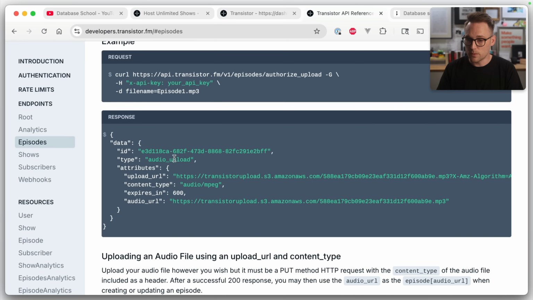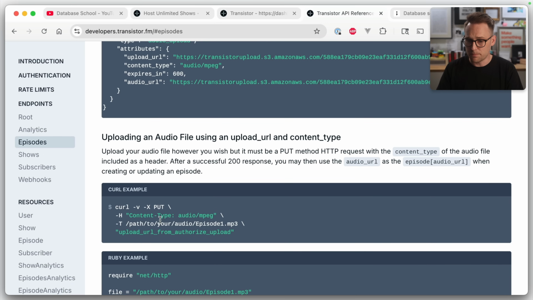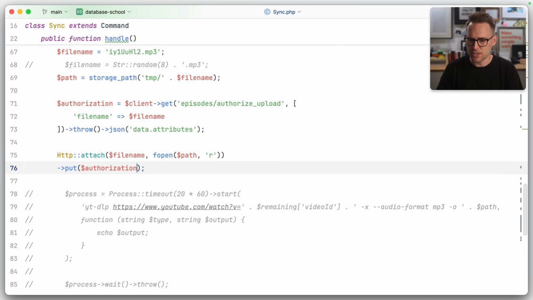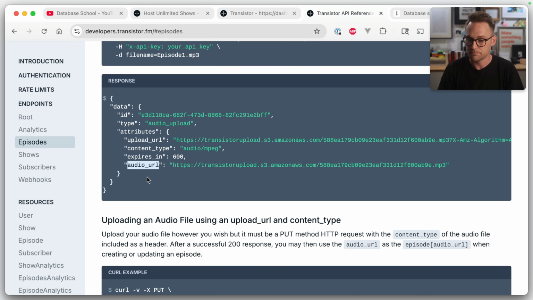Attach file, and then what do we do with it? Audio MPEG. I think we just put to the upload URL. Cool. And we're going to put to the authorization, and what was the shape of that one? Upload URL. Boy, if this works first try, that's not going to work first try, but if this works first try, that's going to be very cool. And we'll just throw. I don't think we need to listen or do anything with that response because we already have the important part right here, the audio URL. I think that is all we need.